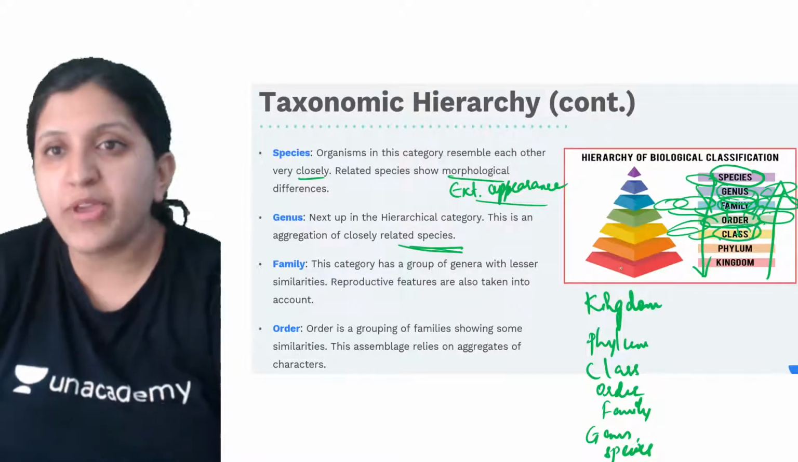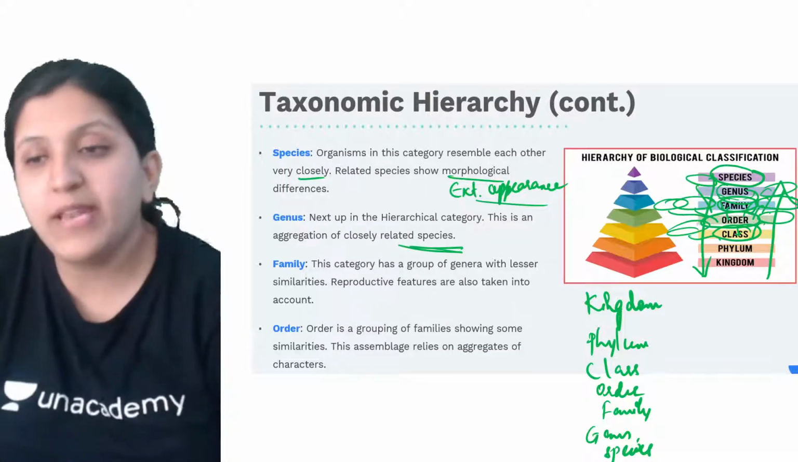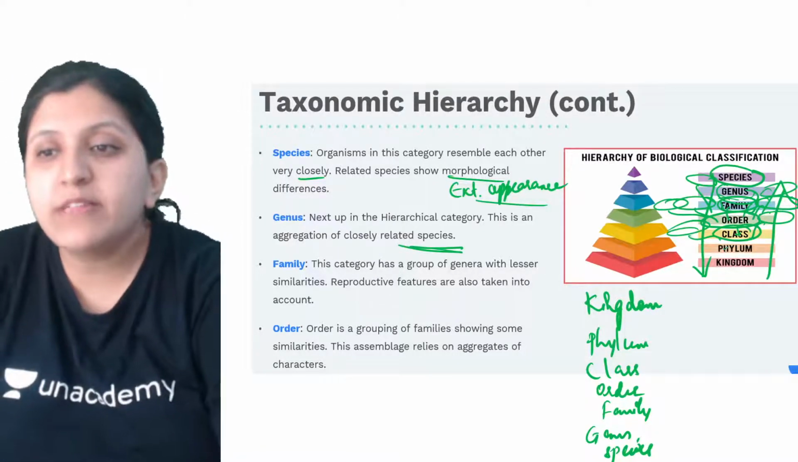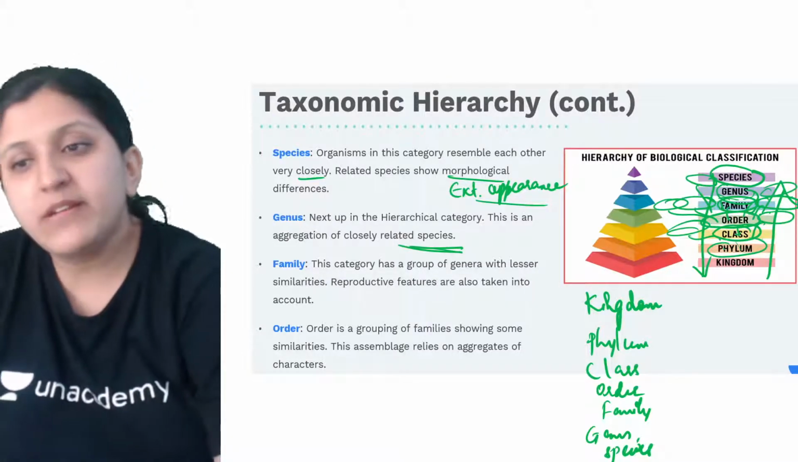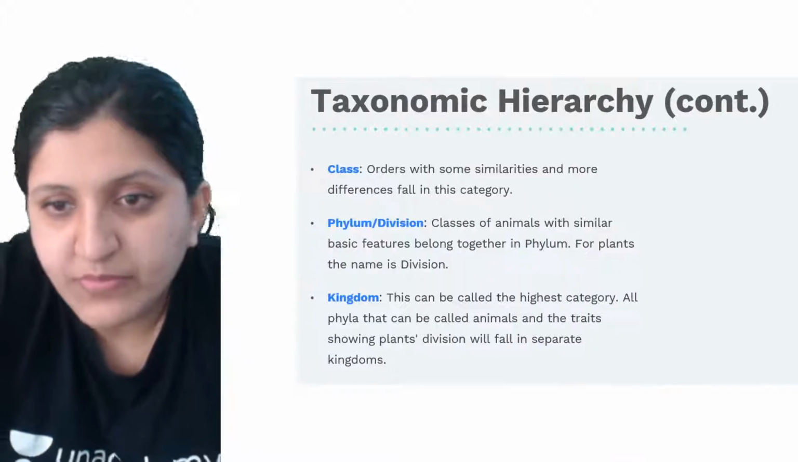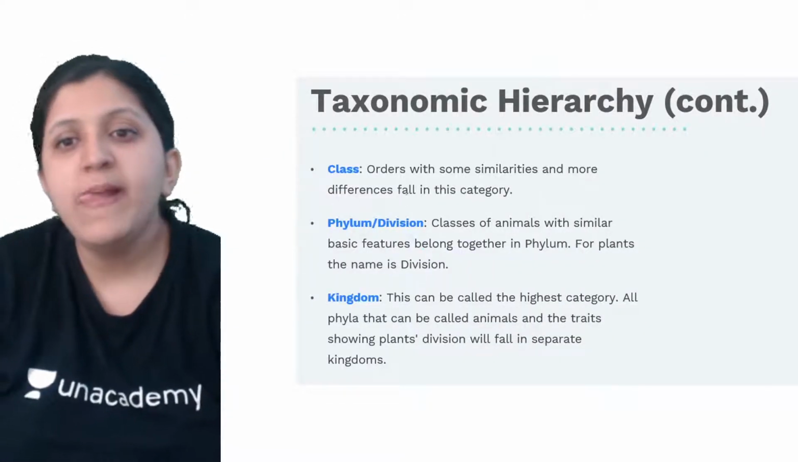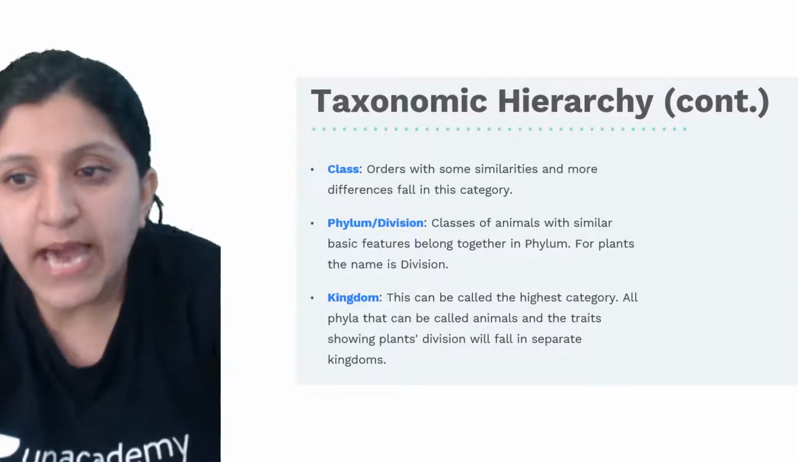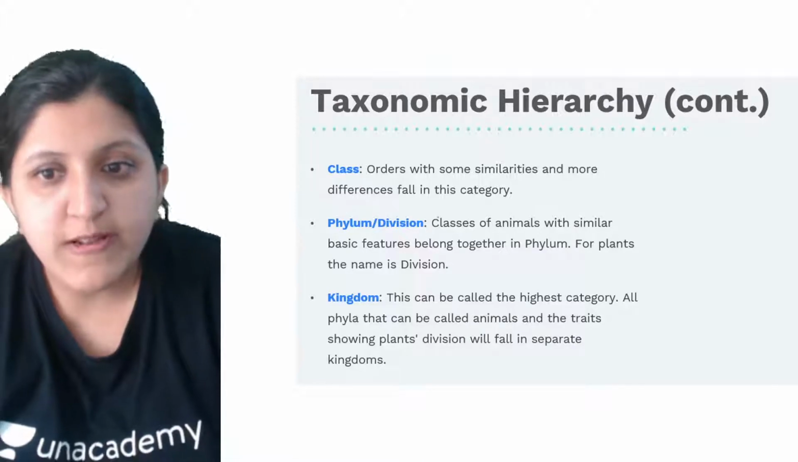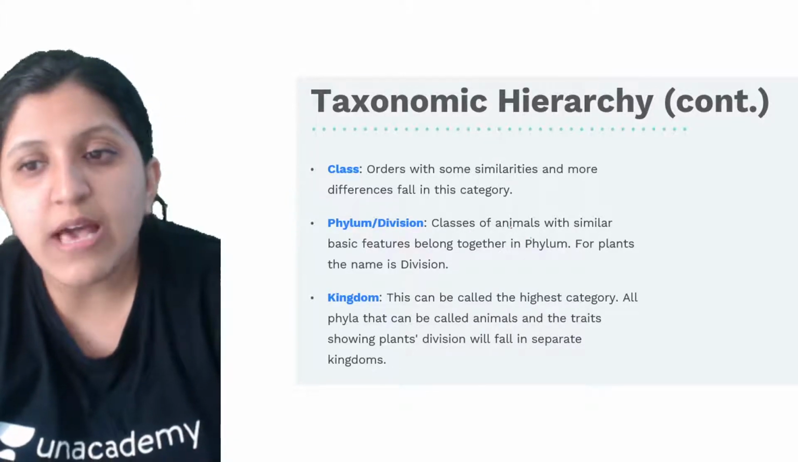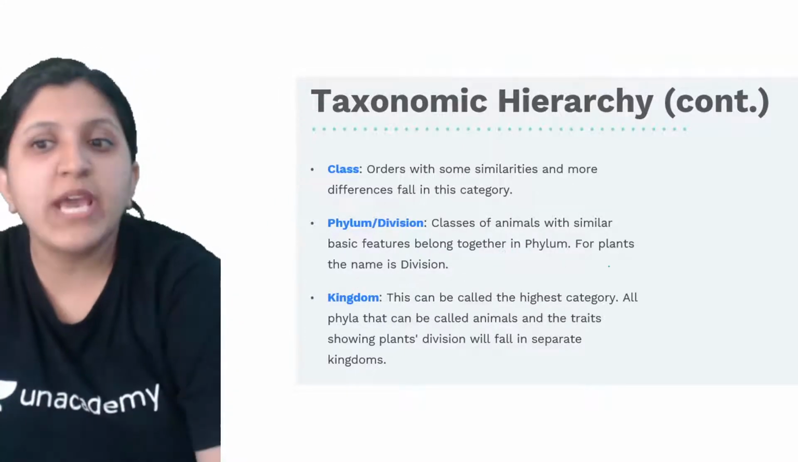Now again, in the same way, so this class, what is there? There are many different classes in a phylum, so all of them can be placed under the phylum itself. Then all the phyla will come under a kingdom. So when we mention the taxonomic hierarchy, class orders with some similarities and more differences fall in this category. There is a phylum or a division, so classes of animals with similar basic features belong together in the phylum.